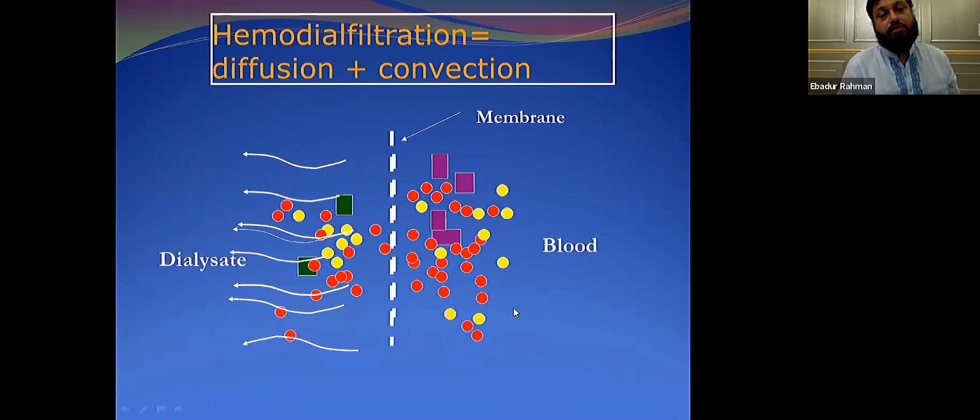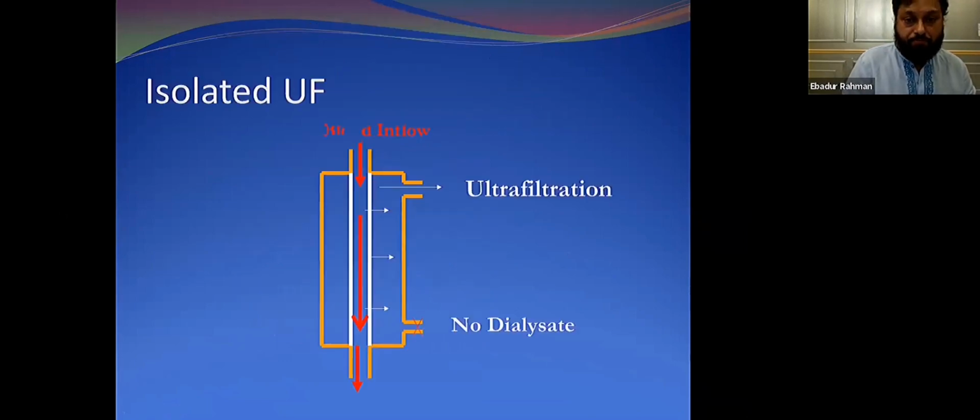So basically in hemodiafiltration, you will use dialysate, you will use blood in one compartment, and you will also use replacement fluid. You have another modality where you use neither the dialysate nor replacement fluid, you will only use the force of blood to remove the fluids from the patient.